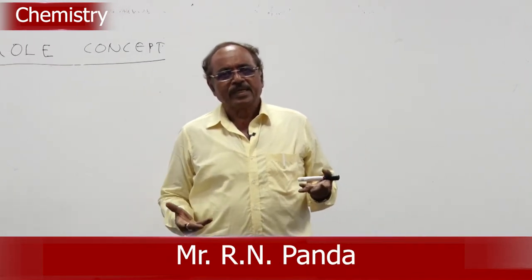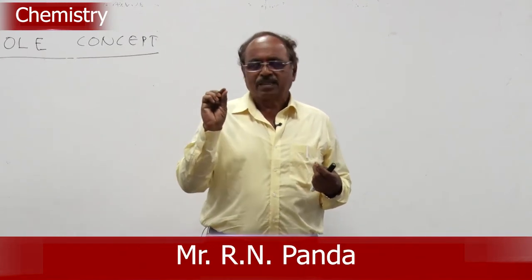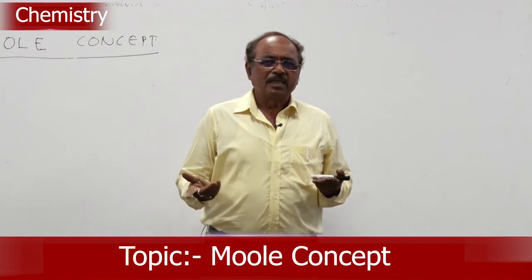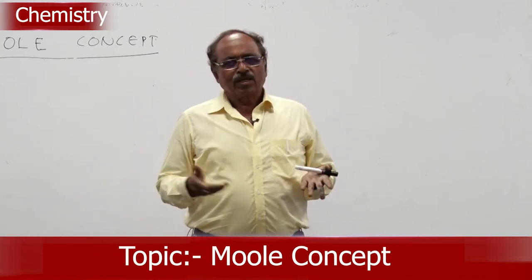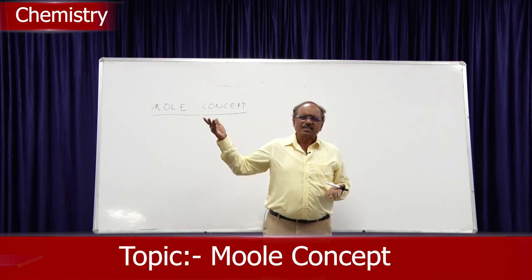An atom is the smallest particle and cannot be seen. A molecule is a smallest particle and cannot be seen. An ion is a smallest particle and cannot be seen. Their mass is very negligible.